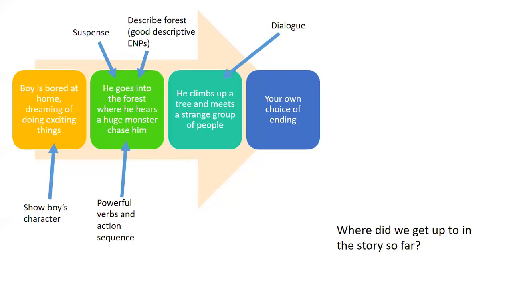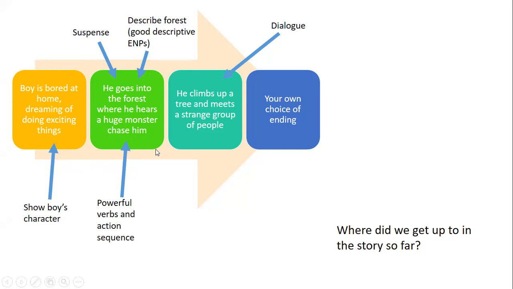Okay, so this is what we're looking at today. Where did we get to in our stories? So hopefully you've done that first section there. So you showed that boy's character. You showed he's at home. He's dreaming of doing exciting things. You've done that. You're on to that second section. You may have finished that second section.